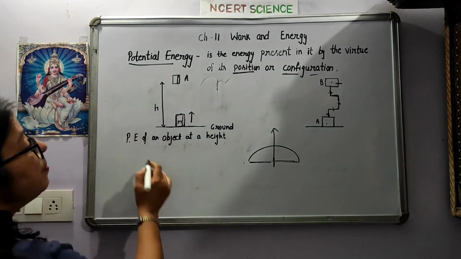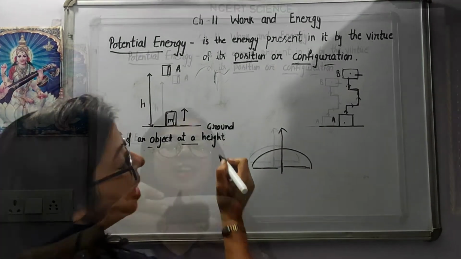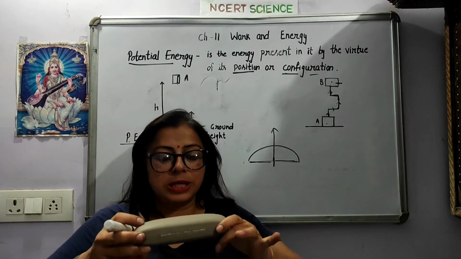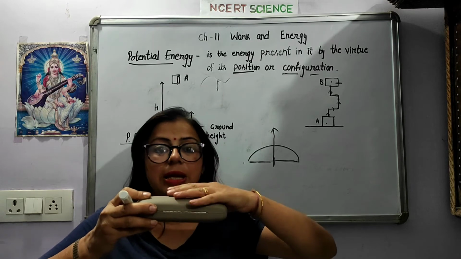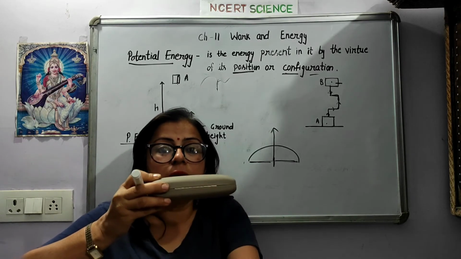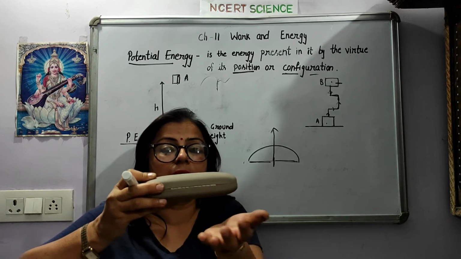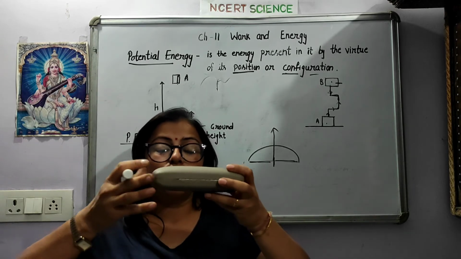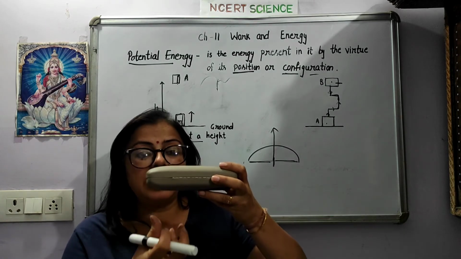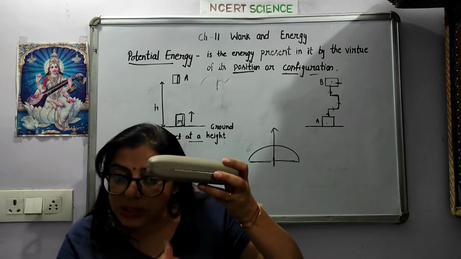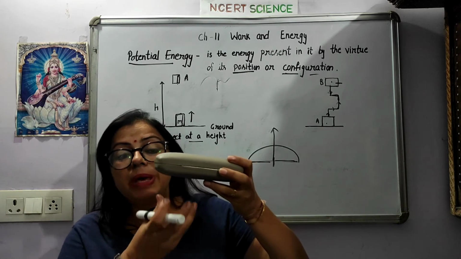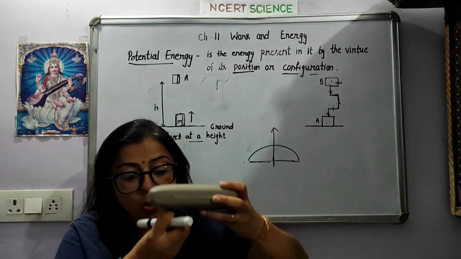Now students, we will study the potential energy of an object at a height. Students, like this is a box. Okay? If I am raising this box, it is coming to this position, this height. So if I remove my hand from this position, so think कि क्या होगा इसके बाद, अगर मैं अपना हाथ हटा देती हूँ यहाँ से, so what would happen? It will fall down. It means something is attracting this box towards itself. And that attraction is gravity. And because of gravity, it is going down.